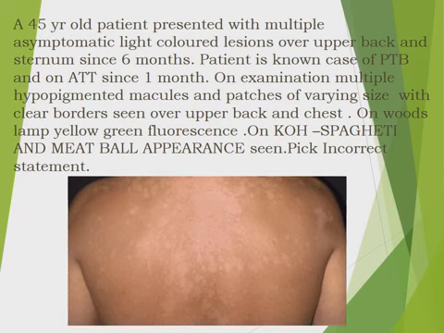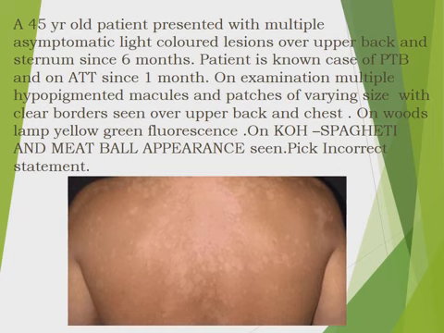Pick the incorrect statement. First, we should identify what the clinical scenario says. The diagnosis: pityriasis versicolor. Why? Point number 1. Multiple asymptomatic light-colored lesions. Yes, all pityriasis versicolor cases are an asymptomatic skin condition. Number 2. Upper back and sternum. Yes, pityriasis versicolor is mainly seen over seborrheic areas such as the upper back and sternum. 3. Pulmonary tuberculosis. It indicates an immunosuppressed state.